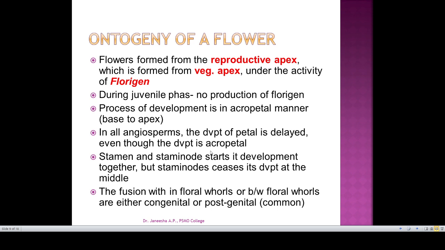Stamens and staminodes start their development together, but the staminode ceases its development midway. And the fusion within floral whorls or between floral whorls is neither congenital nor postgenital. So these are the ontogeny, or the sequence of floral component development.